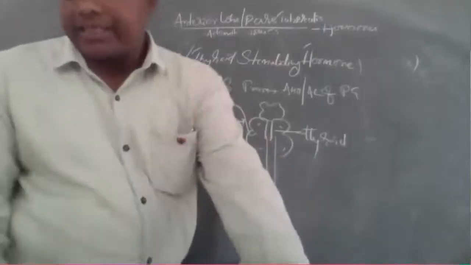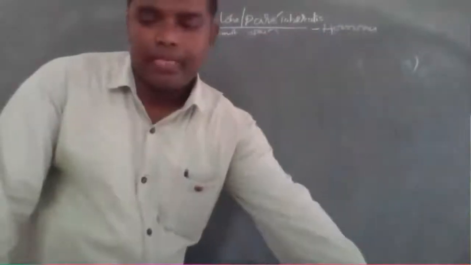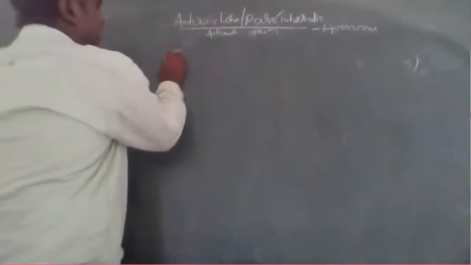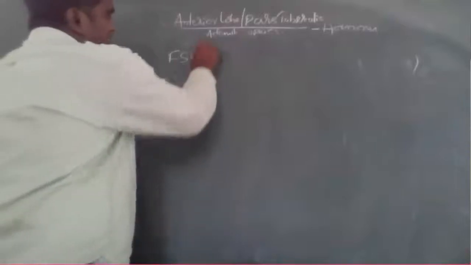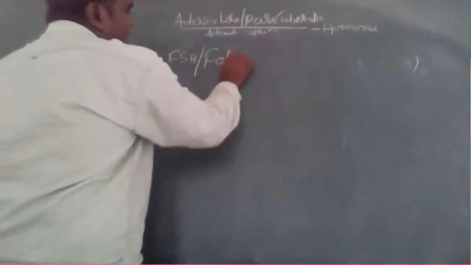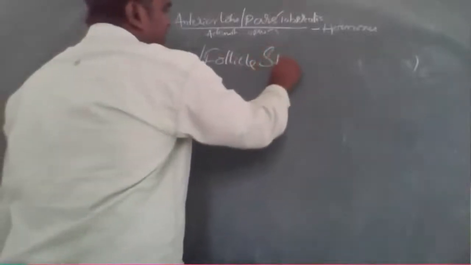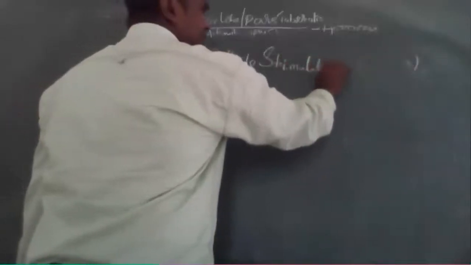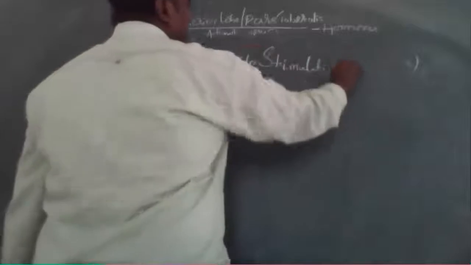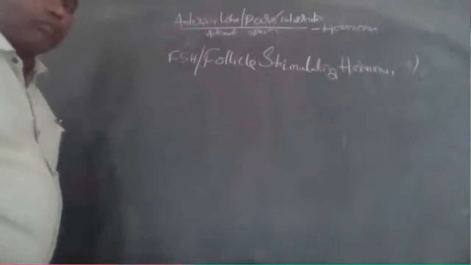Okay, next. TSH is completed. Next, FSH. FSH is nothing but follicle stimulating hormone: F for follicle, S for stimulating, H for hormone.